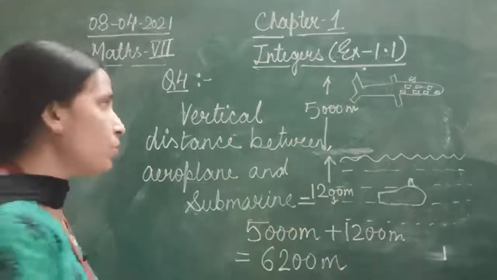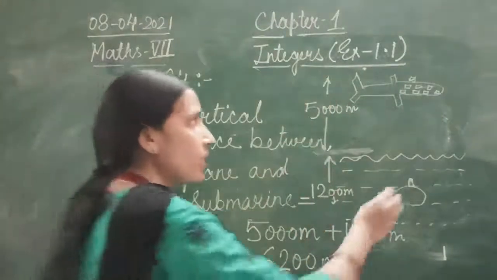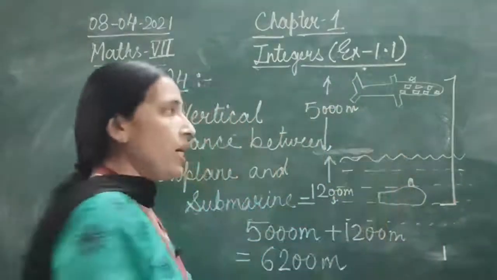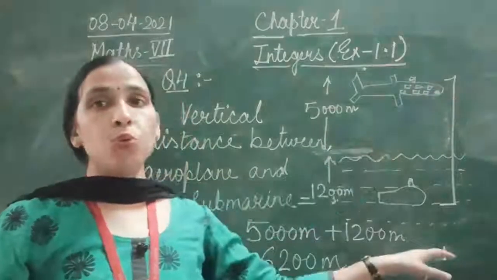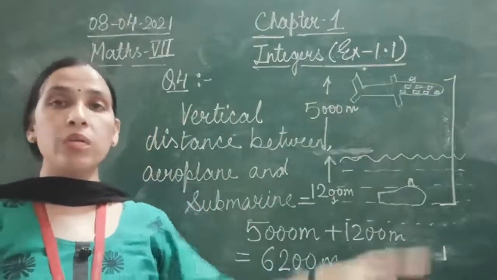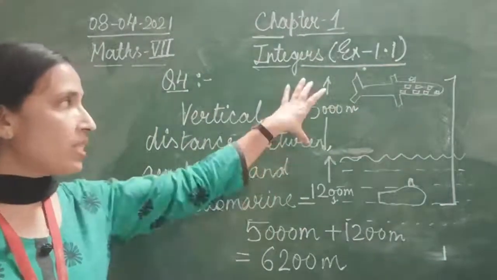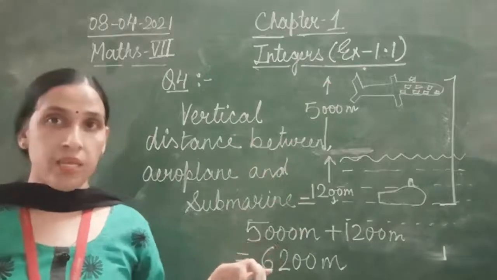You are supposed to find this complete vertical distance from aeroplane to submarine. So that will be the sum of both the distances, above the sea level and below the sea level.